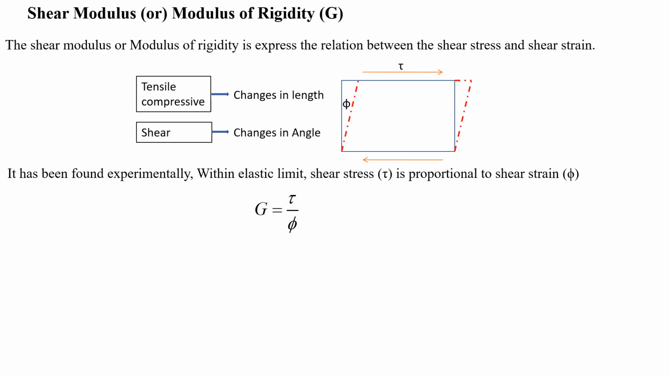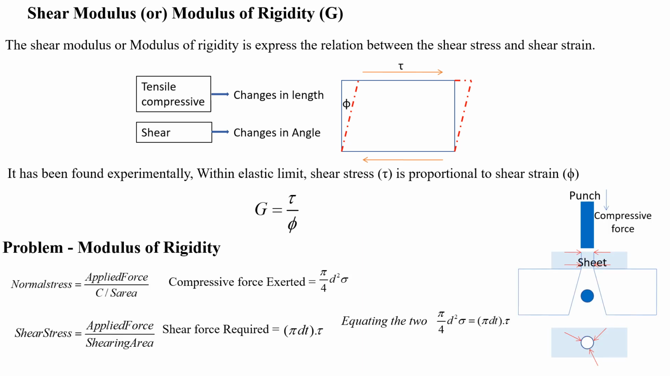Next we look at the shear modulus or modulus of rigidity. The shear modulus expresses the relationship between the shear stress and the shear strain. The ratio of shear stress to shear strain we call the modulus of rigidity, denoted by capital G. So G = τ/φ.